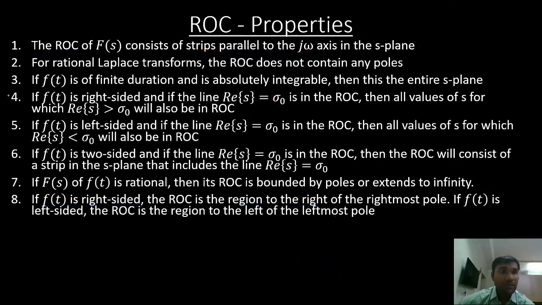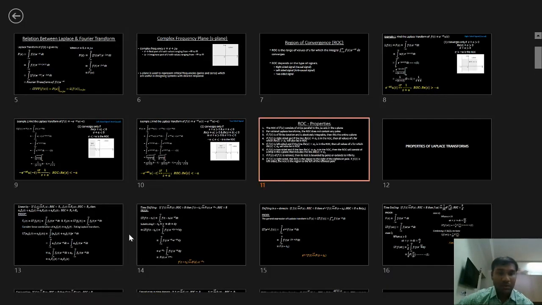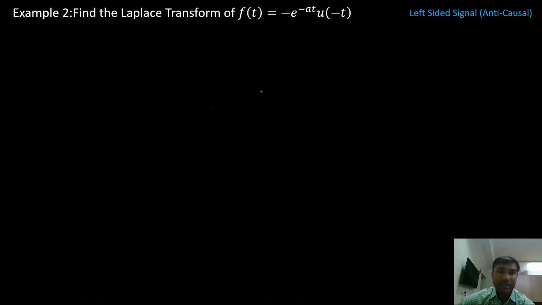So we have seen the first property and the fourth property, and we have touched the eighth property. We will also look at other problems and corresponding properties. So let us go to another example. Now we have seen a right-sided signal. Now we'll look at a left-sided signal.